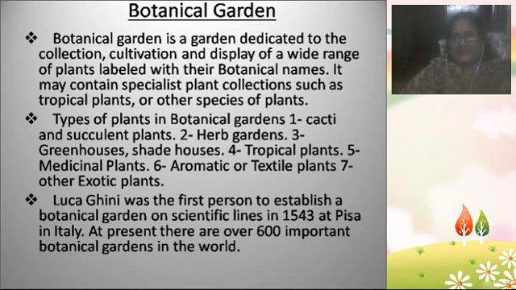So the point is, some botanical gardens consist of a wide range of species of plants, and some botanical gardens are very specific, like a full garden of herbs. Maybe a full garden may consist of cacti plants, cactus plants, like Opuntia and others.